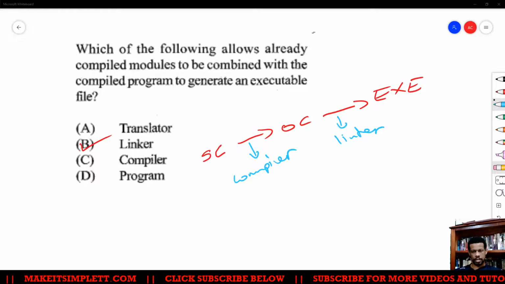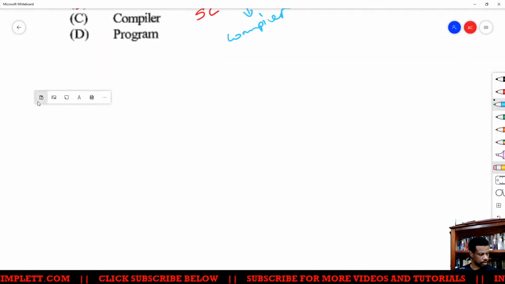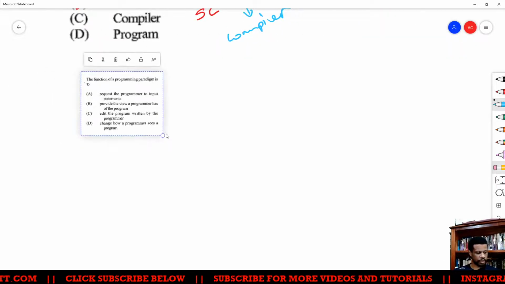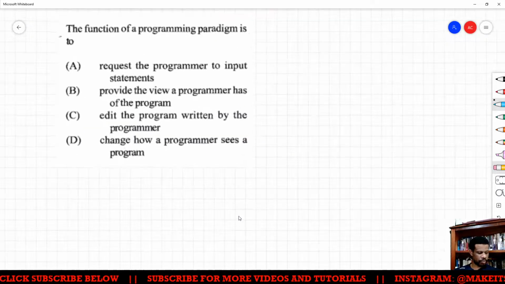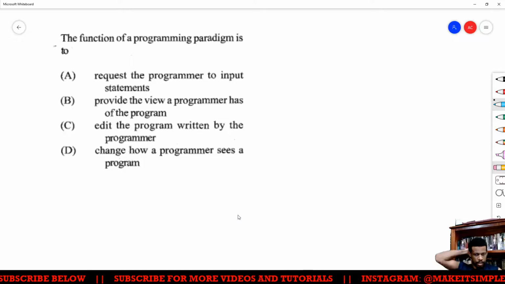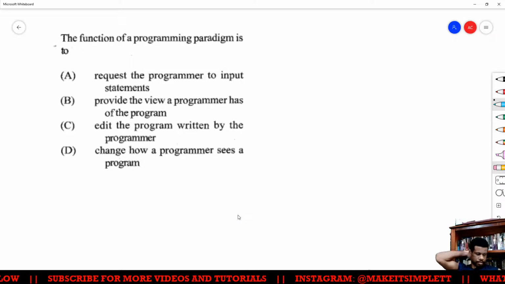Next one. Provided you know your theory. If you don't know your theory, these questions will be like, what? Right, the function of a programming paradigm is to do what?